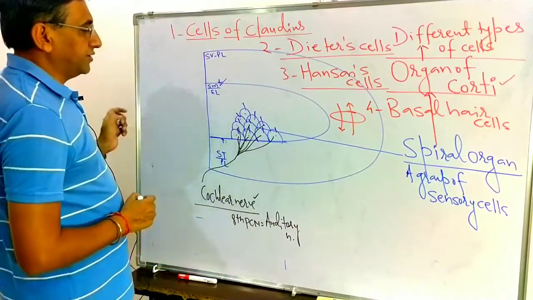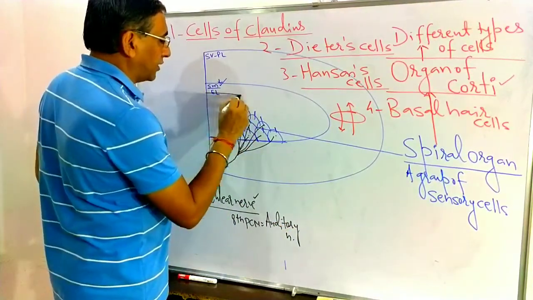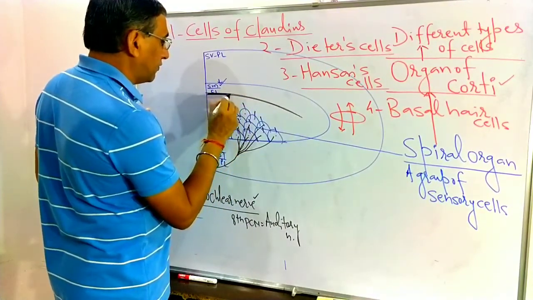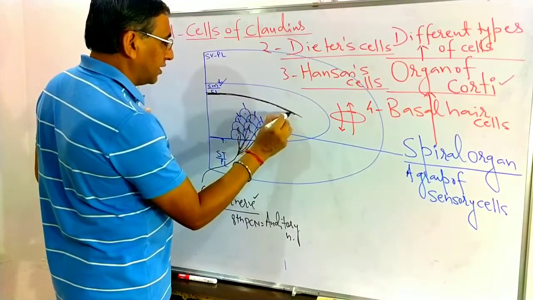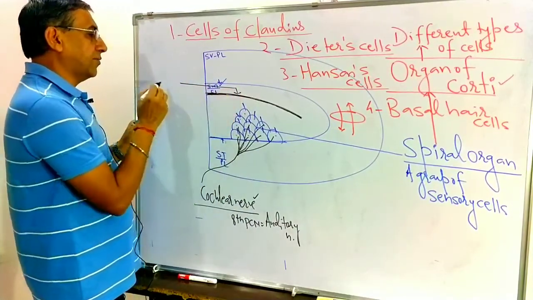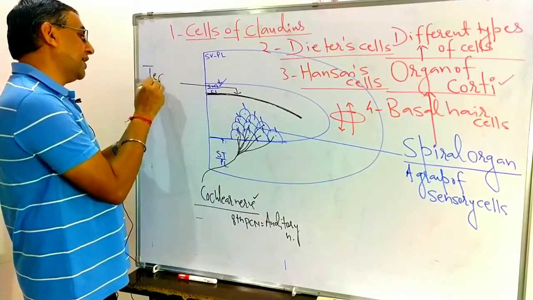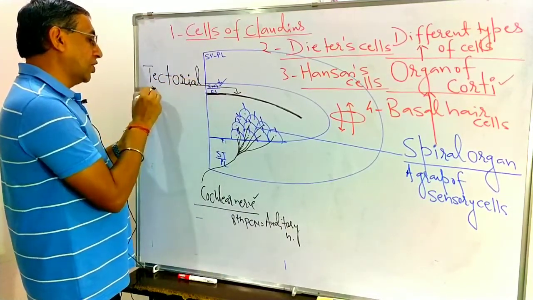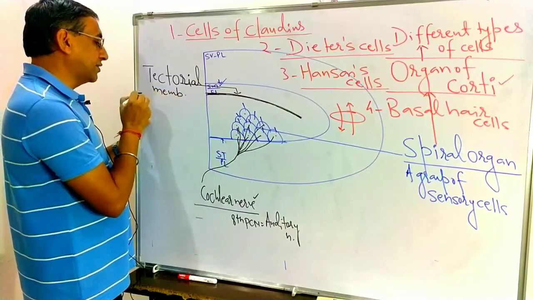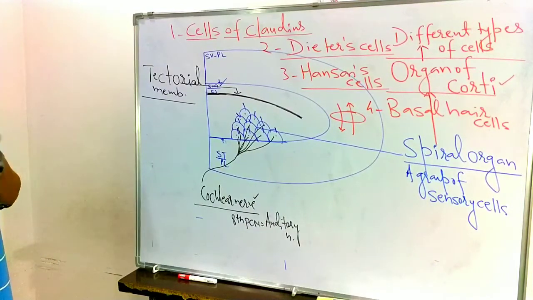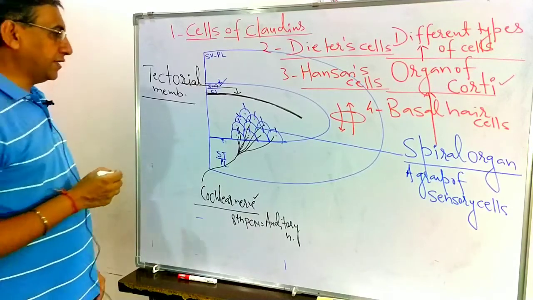Now see, one more point is there. The organ of Corti is covered by a gelatinous membrane, that is known as the tectorial membrane here.